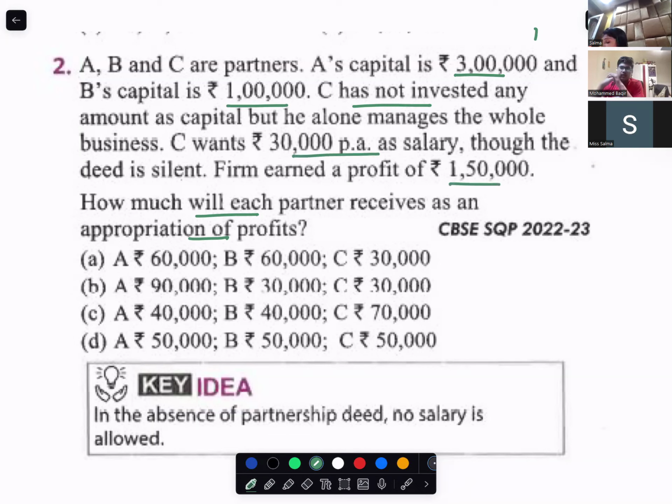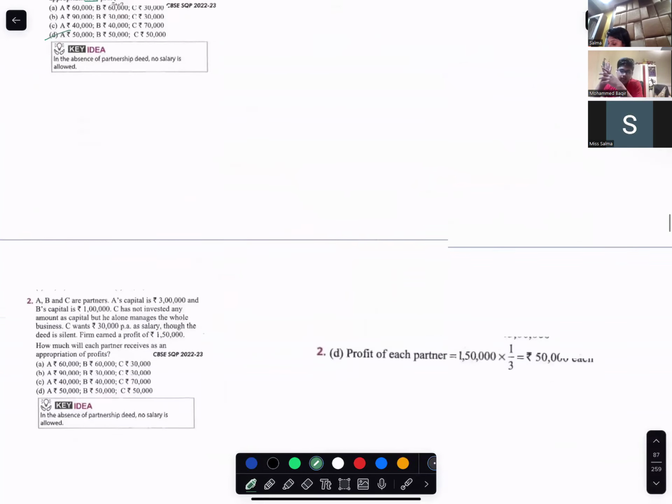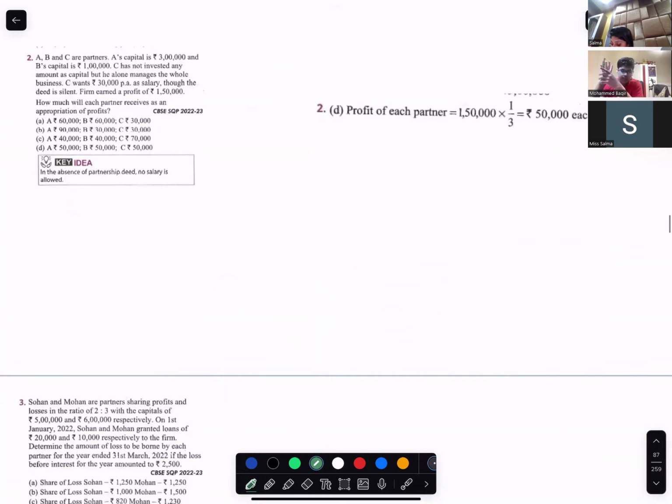The firm is getting a profit of 150,000. In the absence of a deed, salary is not allowed and profits have to be distributed equally amongst your partners A, B, and C. So it will go to A, B, and C, how much? 50,000 each.